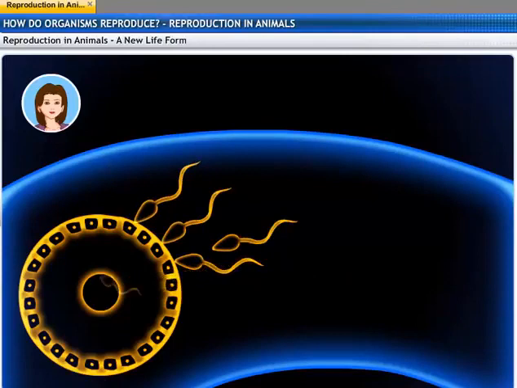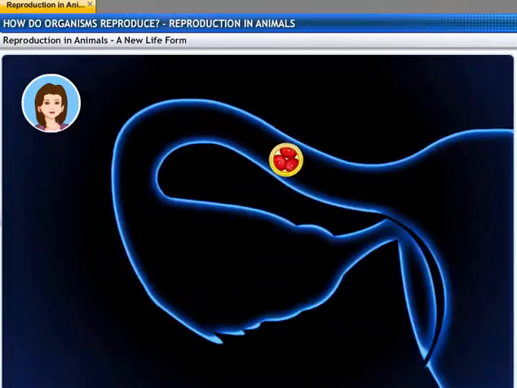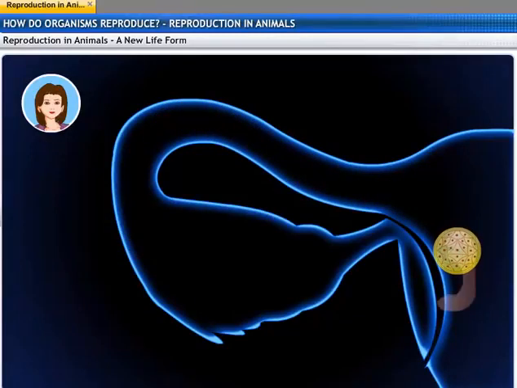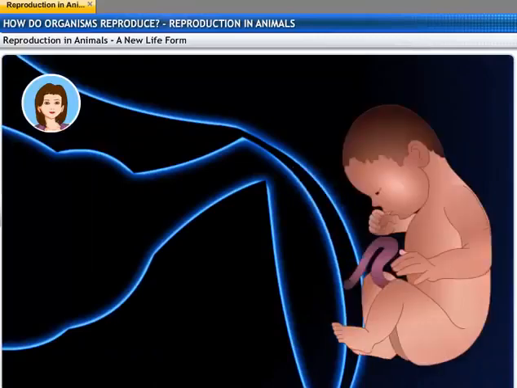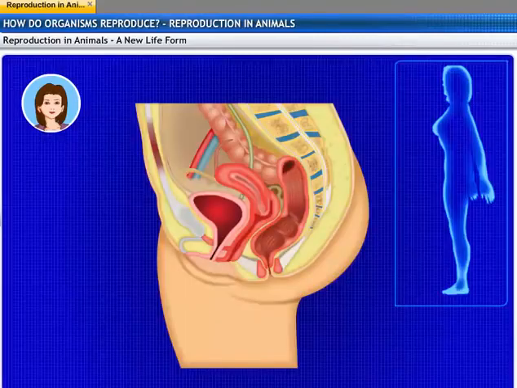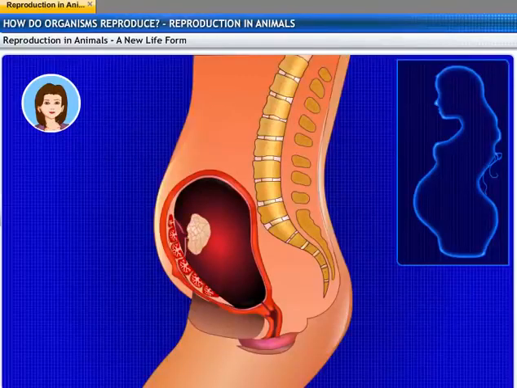After fertilization takes place, the fertilized egg, also known as the zygote, starts dividing and gets implanted in the lining of the uterus. As the mother's body is designed to undertake the development of the child, the uterus prepares itself by thickening its lining. The uterus is richly supplied with blood to nourish the growing embryo. The embryo gets nutrition from the mother's blood with the help of a special tissue called placenta.